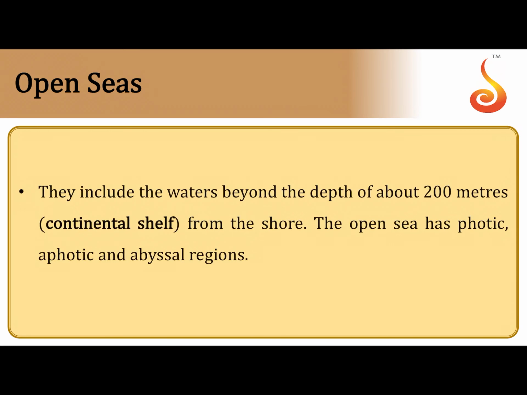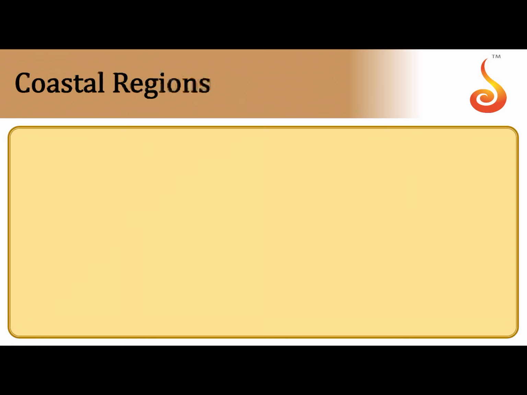If you think about open seas, we saw that there is the continental shelf which may extend to a depth of about 200 meters, and the open sea is something which is beyond the continental shelf, where you see the continental edge, where there is a drastic slope which is called the continental slope. From there on, the open seawater, again we saw, is divided into the photic zone up to a depth of about 200 meters, the aphotic zone to a depth of about 4000 meters, and beyond that the abyssal zone, where there's perpetual darkness.